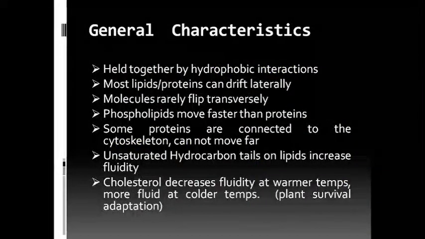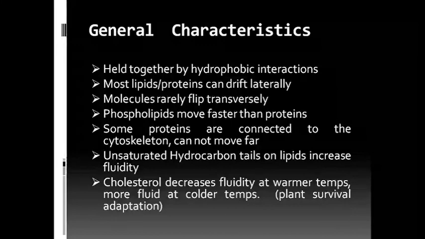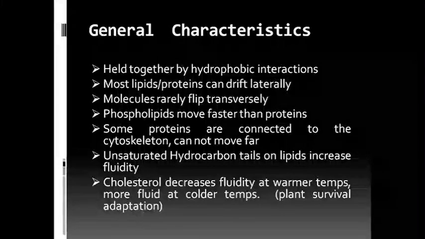These were the characteristics of the membrane model: lipids and proteins are held together by hydrophobic interactions. These hydrophobic interactions help the membrane to become fluid in nature. The proteins can float inside the phospholipid bilayer.